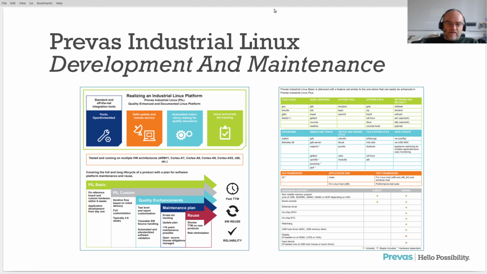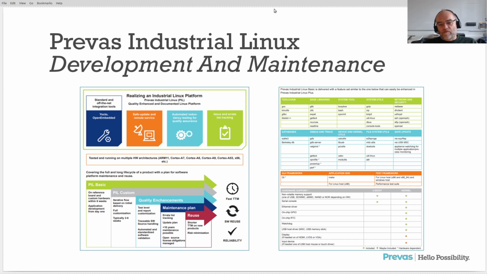And the offerings we are looking into in order to have this very fast time to market, we have a lot of software reuse, high reliability. We offer the Preface Industrial Linux Basic on your hardware at fixed cost within 6 weeks, without knowing the hardware. As long as it's capable of running Linux, then you have your basic system up and running, Dockers, everything within 6 weeks. And then we have the customization flow, typically adding a bit of interfaces here and there.